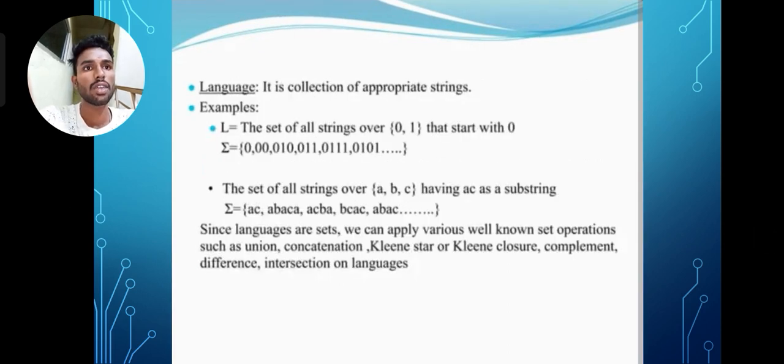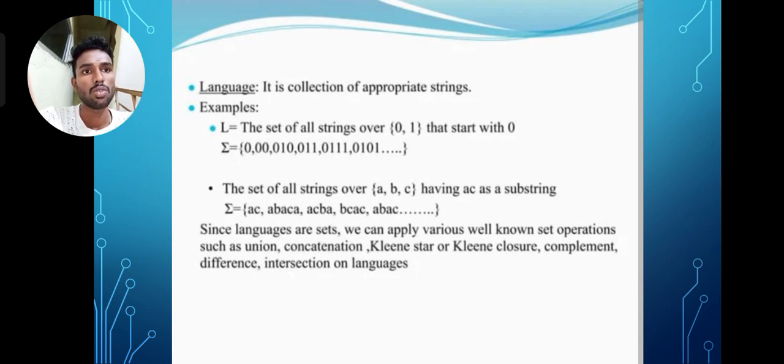Language. It is a collection of appropriate strings. Example: a language that is the set of strings over {0, 1} that starts with 0, such as 0, 00, 010, 011. These examples all start with 0. Another: the set of all strings over {a, b, c} having ac as a substring.